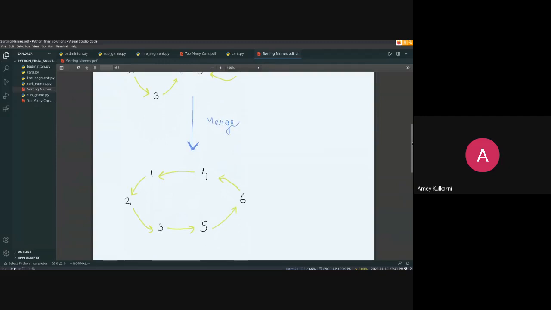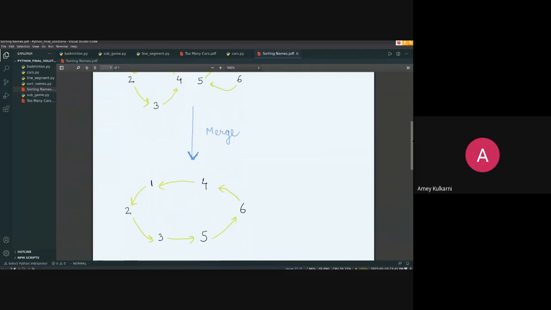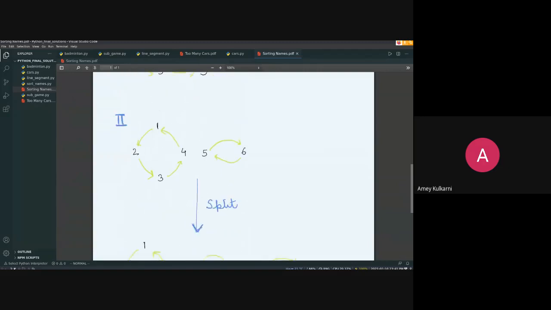If you understand it, you will understand it properly. But if you don't, I'd suggest you do some pen and paper. Okay. Yeah, you can move down, scroll down.